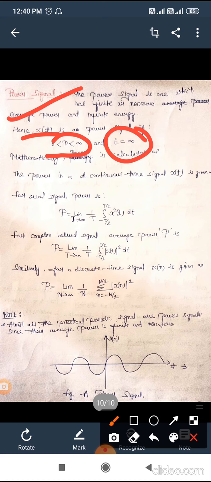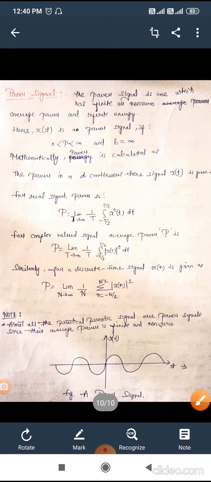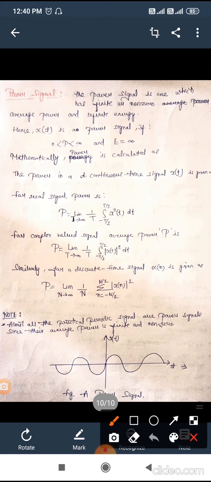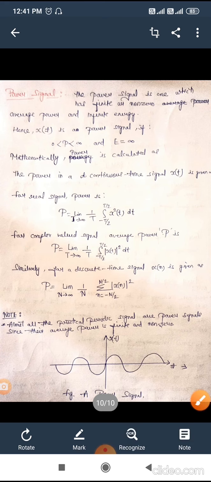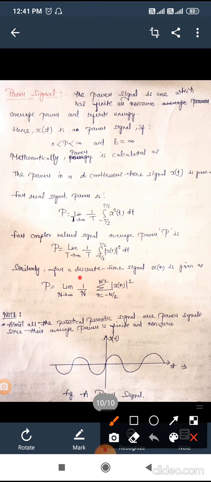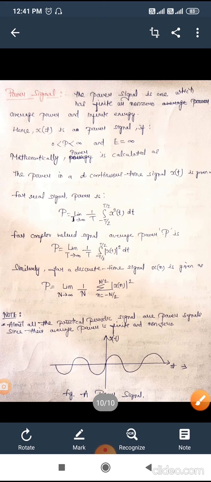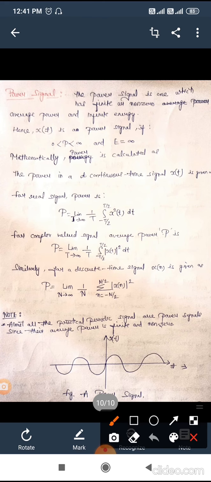Now we can have the formula. In the case of a continuous time signal, for a real signal, P equals the limit as T tends to infinity of 1 upon T times the integral from minus T by 2 to plus T by 2 of x square of t dt. For the complex valued function, there is only a difference of a mod. Now, in the case of a discrete time signal, power equals the limit as N tends to infinity of 1 by N times the summation from n equals minus N by 2 to N by 2 of mod x of n squared.